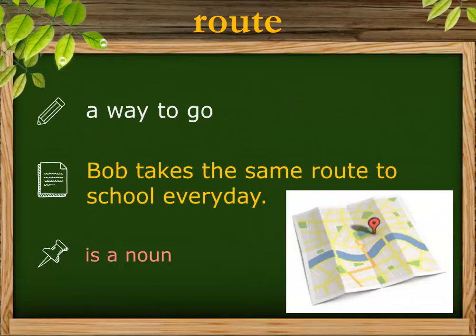Route is a way to go. So if you look at the image over here, there are many ways to go. For example, if this is your destination and you start here, you can go in many different directions. You can take many different routes. But if you choose this way to go, this is the route. So route is a way to go.